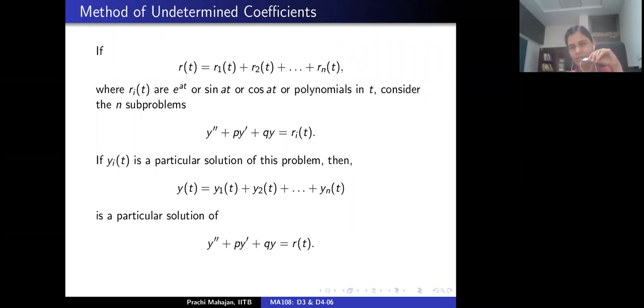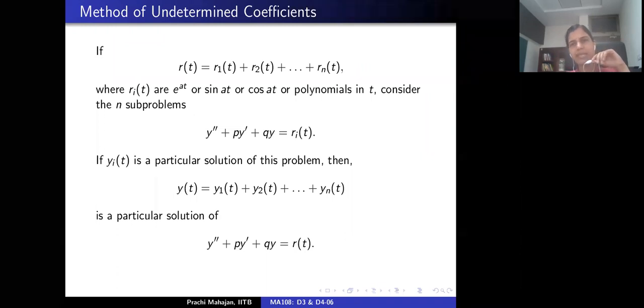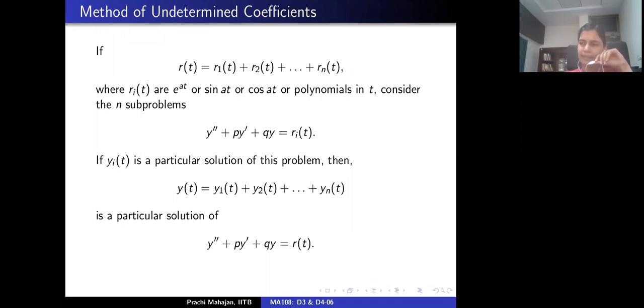So this is just a small observation. And why do we restrict the right hand side to exponentials, sines, cosines and polynomials? That will be evident from the examples that we consider. So this is the limitation of this method. Is this okay with everybody present here? Okay, great.